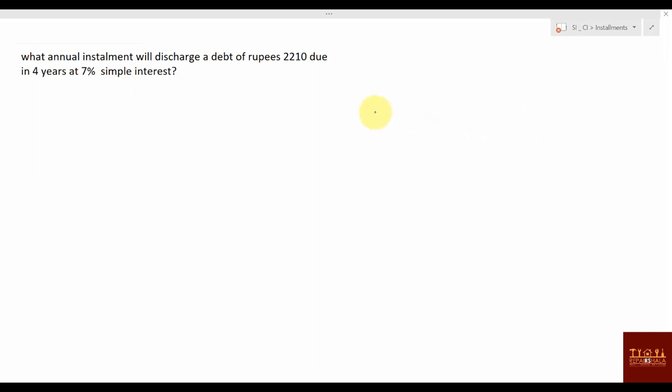You can say this is 2210 in 4 years and 7% rate of interest. Now I can say that this much is your due debt. If 4 years are there, how many installments will be there? 4 installments.